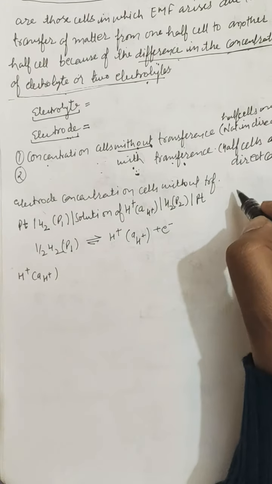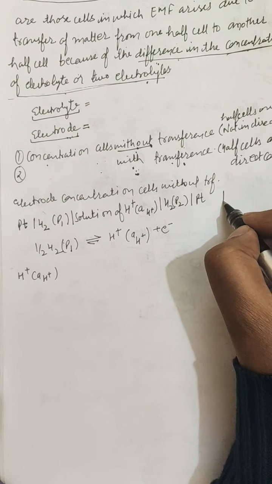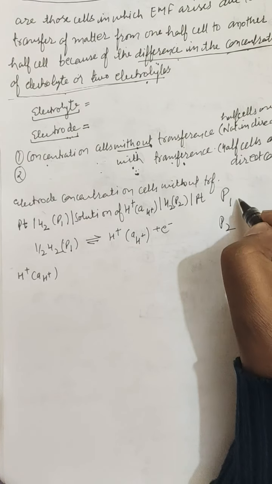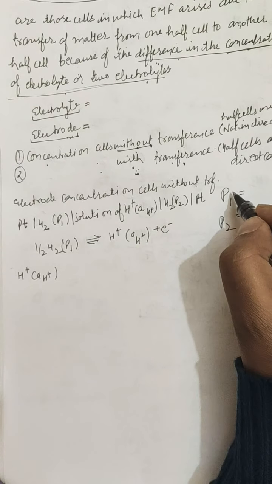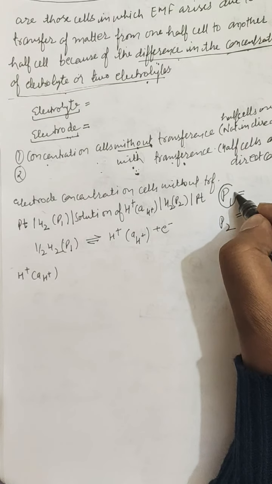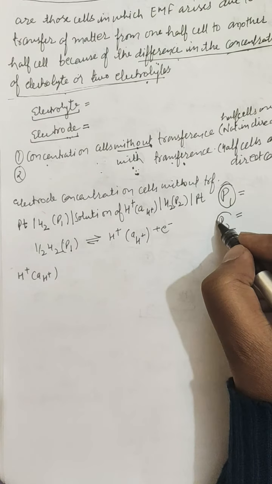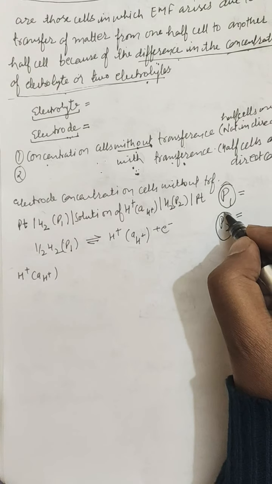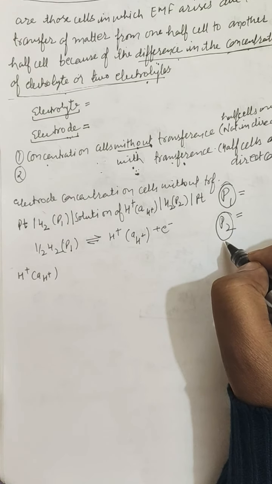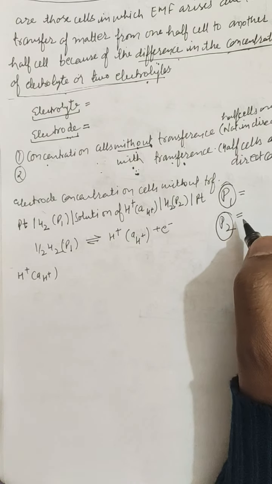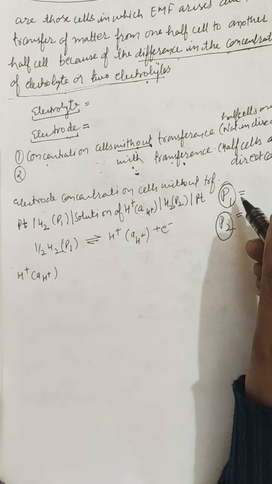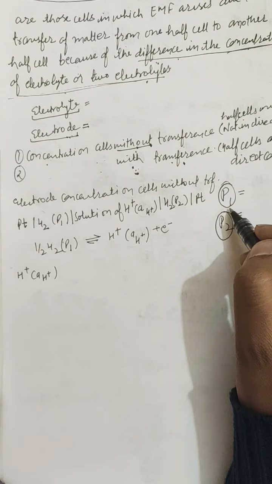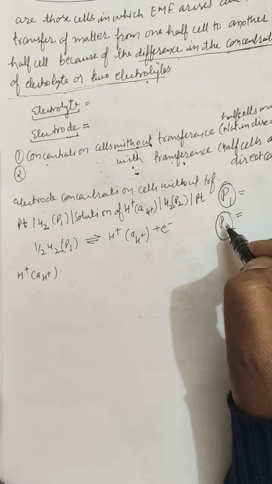Why? Because hydrogen gas is bubbled at P1 and P2 pressure, because this is a concentration cell and we have to keep different concentrations. So in case of hydrogen gas, the concentration is maintained as different pressures. High pressure will have high concentration, whereas low pressure will have low concentration. So there are different pressures, that is P1 and P2.